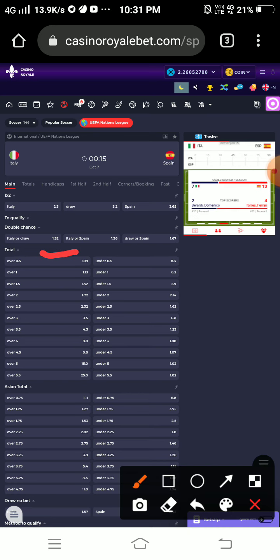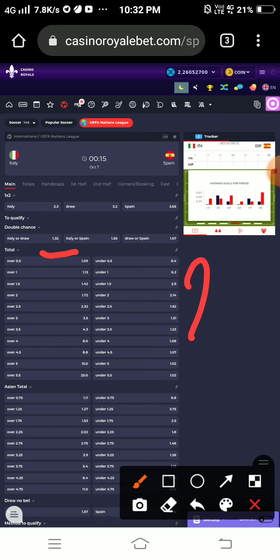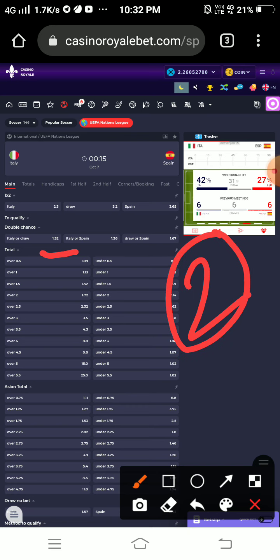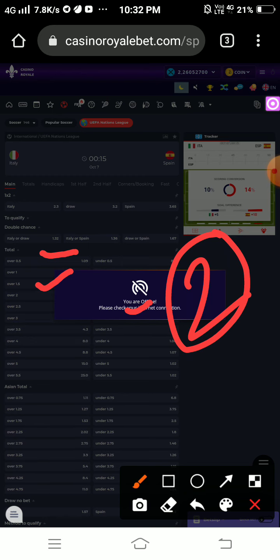Both team totals. If the match finishes, how much is the total goals? 0 goals, 1 goal, 2 goals, 3 goals. How many goals do you think will be in this match? I think it is 2 goals. Then I place a bet over 1.5 or under 2.5. I think there will be 2 goals minimum. So either we place a bet on 2.5 under, or on 1.5 over.